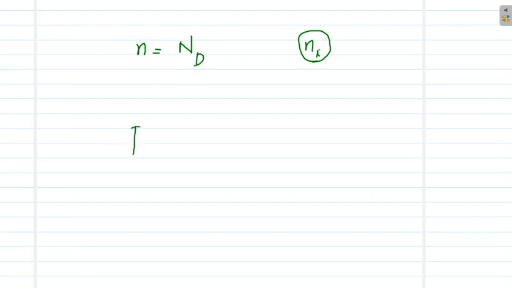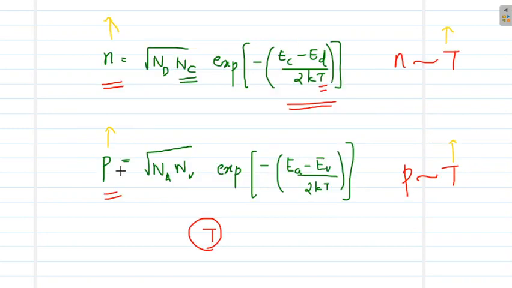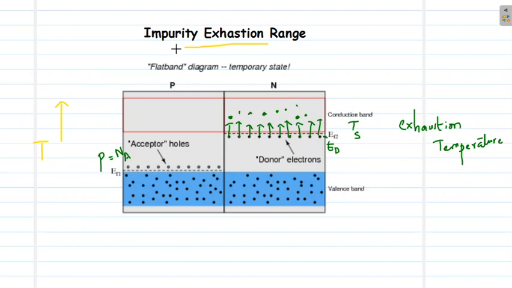Similarly, in the case of a p-type material, P will be equal to the number of acceptor atoms, because all the acceptor atoms have contributed their holes at that temperature, and the concentration P will now be equal to Na. Before that temperature, the hole concentration will follow this equation. So that is the concept of the impurity exhaustion range.